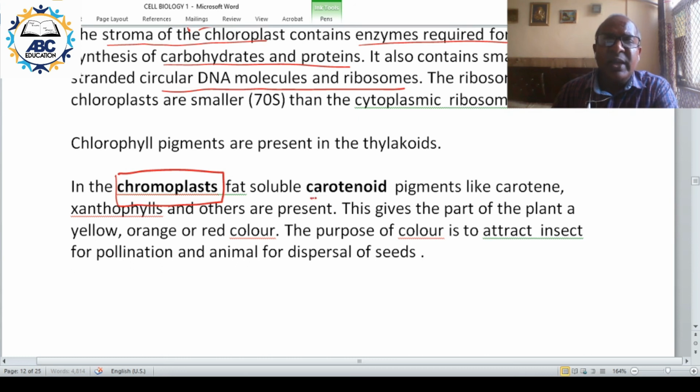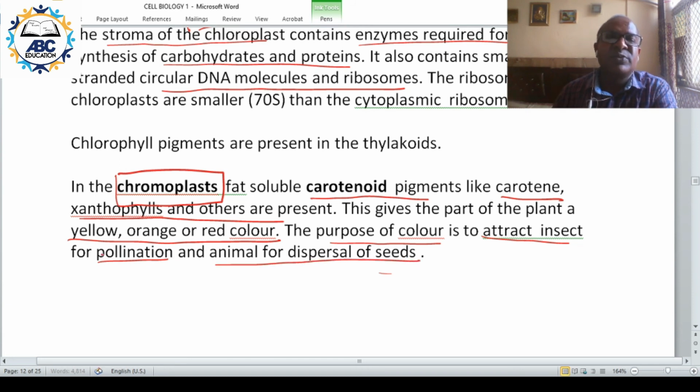They contain carotenoid pigments like carotene, xanthophyll and others. And this gives unique color like yellow, orange or red. Due to presence of different pigment, they have different color. And the purpose of color is to attract insect for pollination and animals for dispersal of seeds.